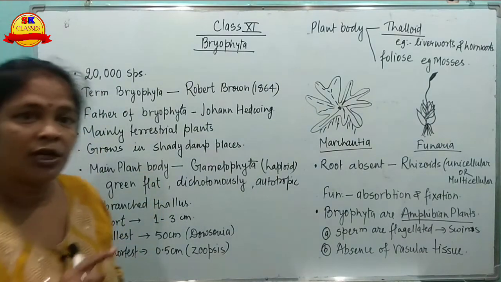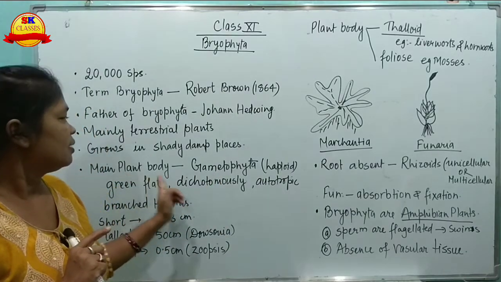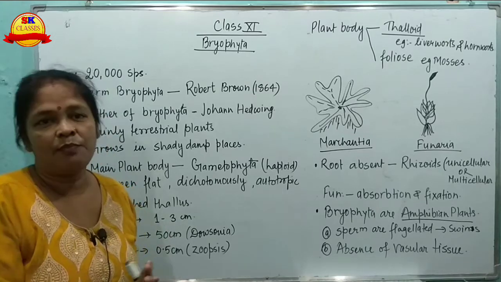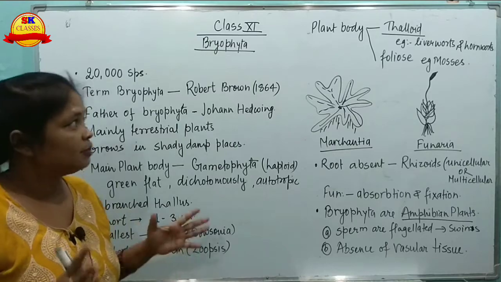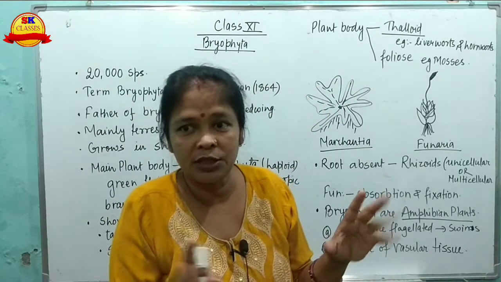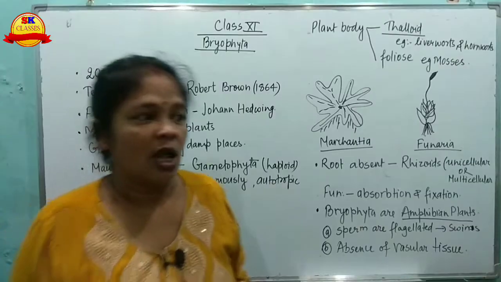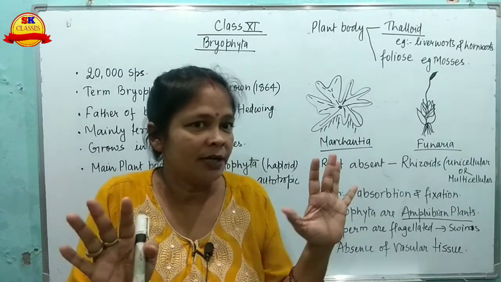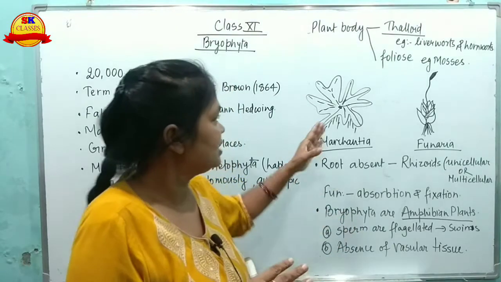The main plant body of thallophyta was gametophytic, and here also the main plant body is gametophytic, meaning the number of chromosomes is haploid. The body of this plant can be thalloid, meaning it is not properly divided into root, stem and leaves, or it can be foliose. In these plants root, stem and leaf are not developed, but root-like, stem-like and leaf-like structures are seen, as I have drawn here.